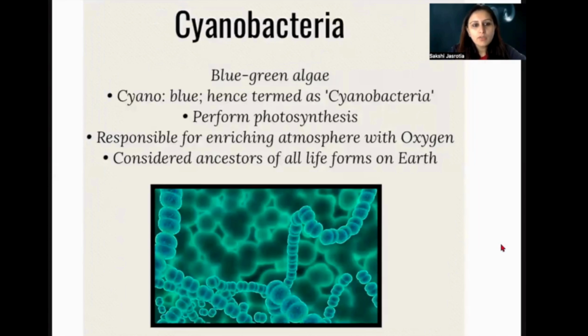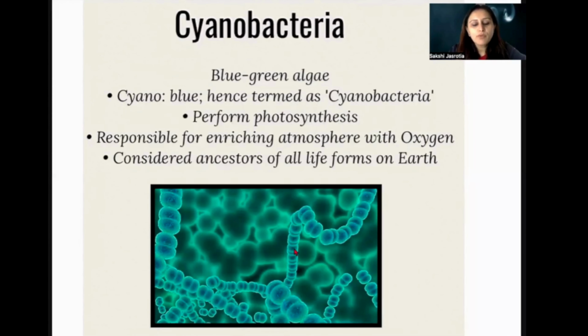So today we'll start talking about the cyanobacteria. The cyanobacteria are also called blue-green algae. Cyano means blue, hence they are called the blue-green algae, right? Whenever we observe them under the microscope, they appear something like this. Because of their color, they are called blue-green algae.